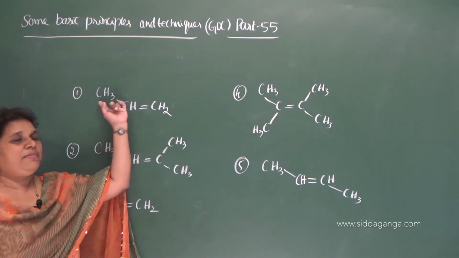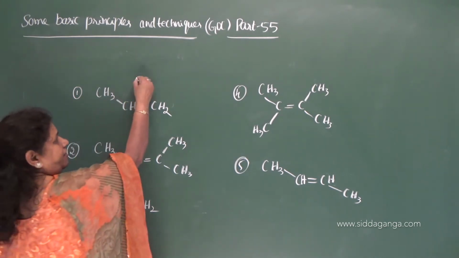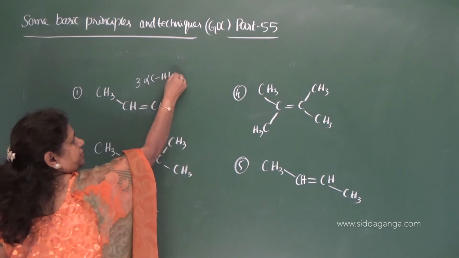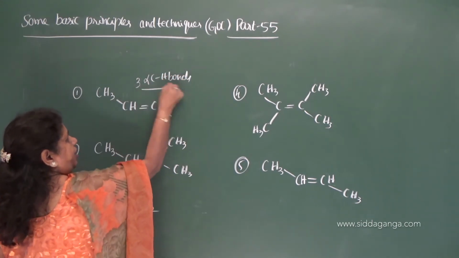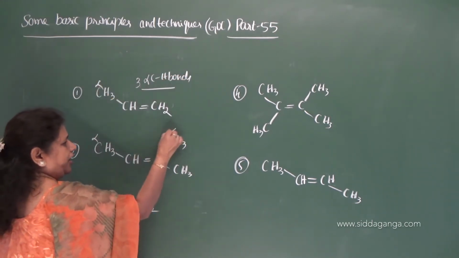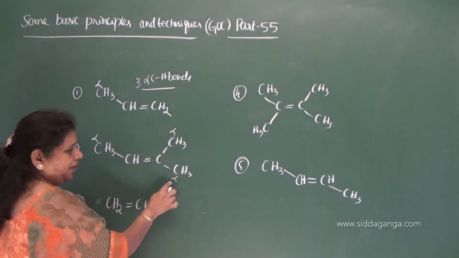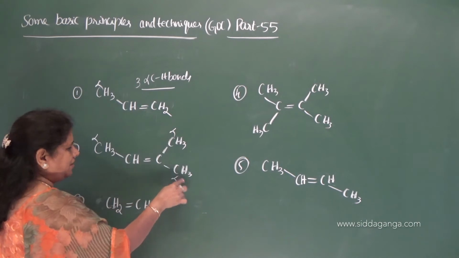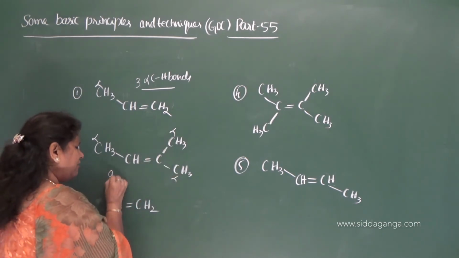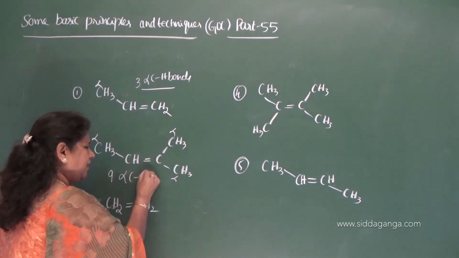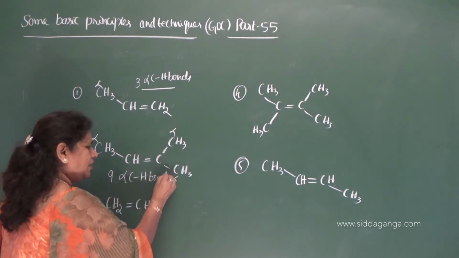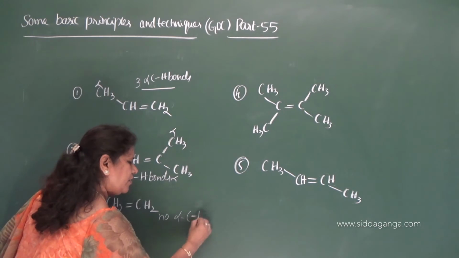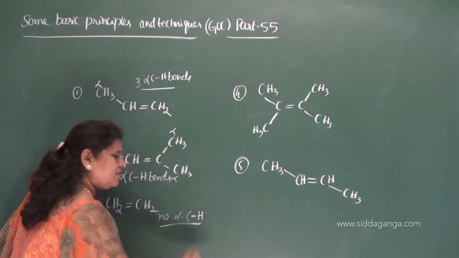Look at here, 1 methyl group means 3 alpha CH bonds. Here we have 3 alpha carbon atoms, and the 3 alpha carbon atoms are bonded to 3 hydrogen atoms each. Total number of alpha CH bonds is 9, and here no alpha CH bonds, correct?